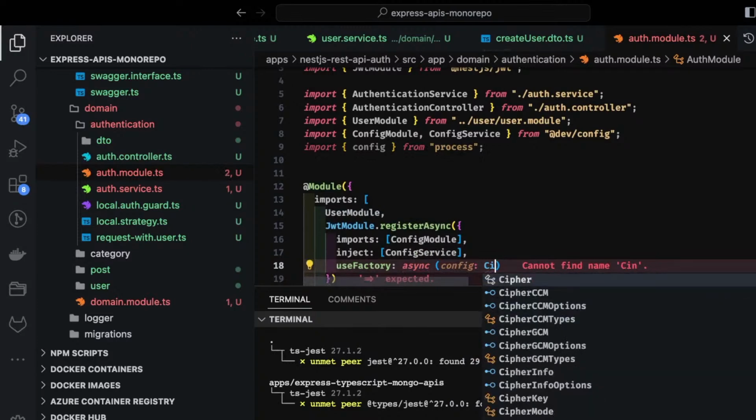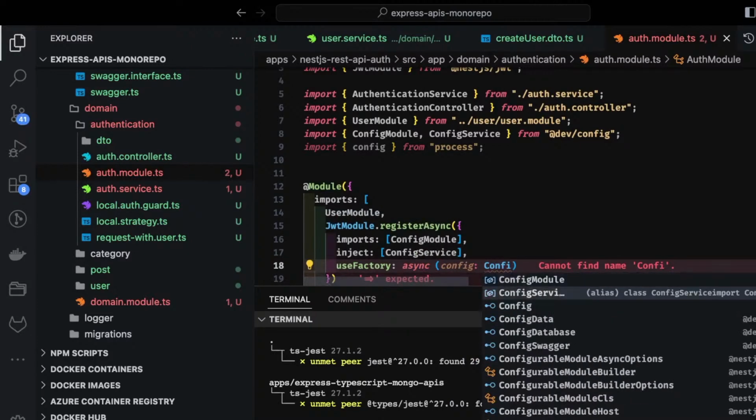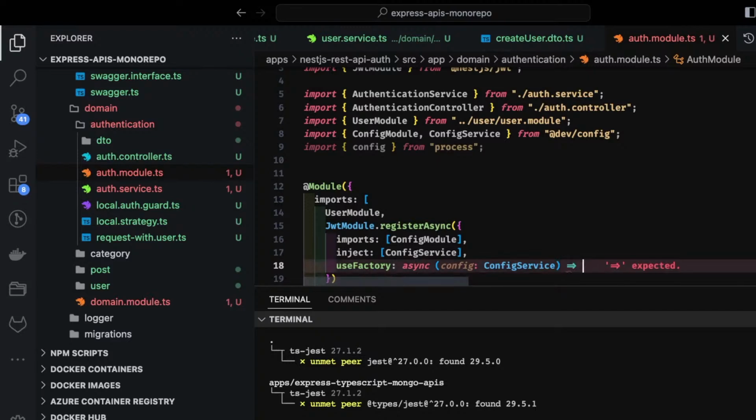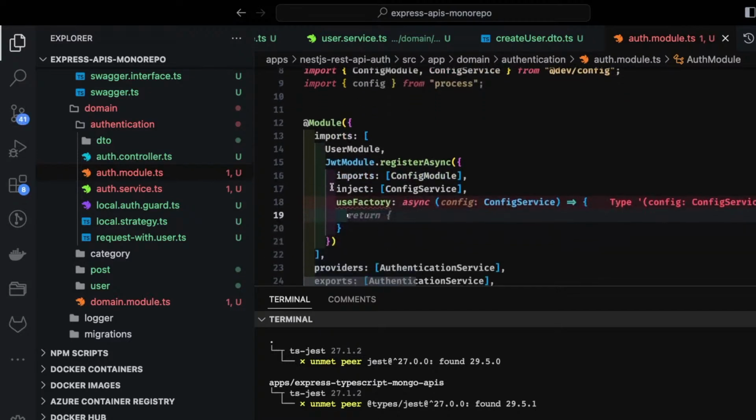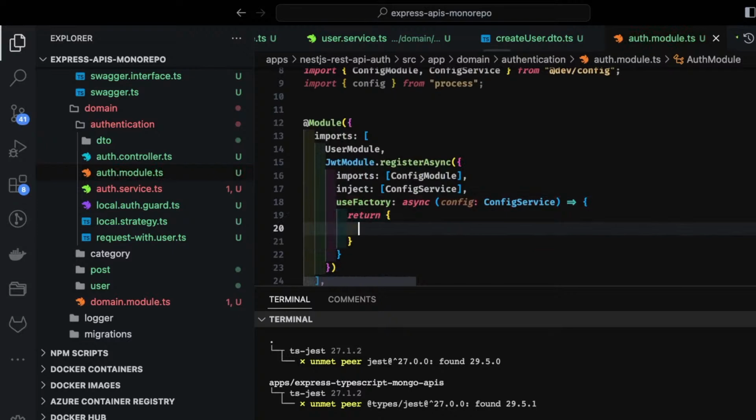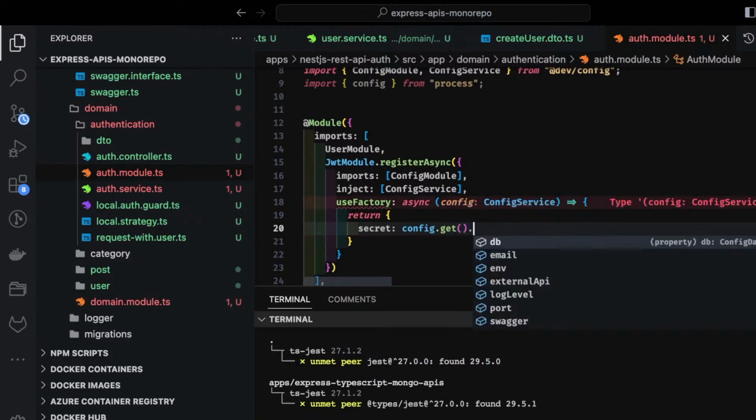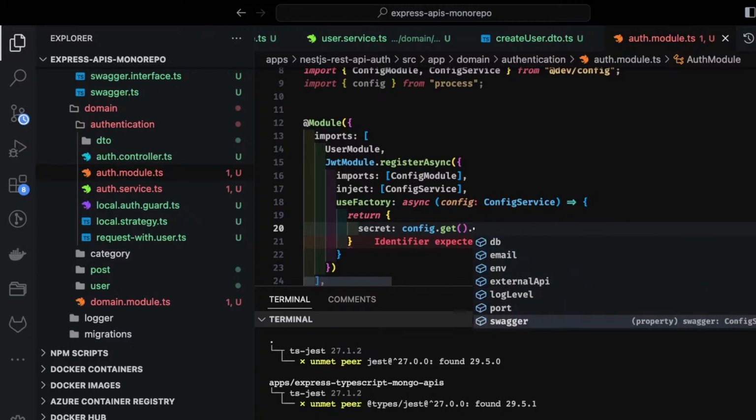Config is of type config service, and here we are just going to return the config this module options. Right, inside a return statement, ideally we should have done it like this. We can return it even after using the arrow function secret. So secret will be used by config dot get. Do we have it? I was using it, so API log level. So we need to define these JWT secret and all these variables.